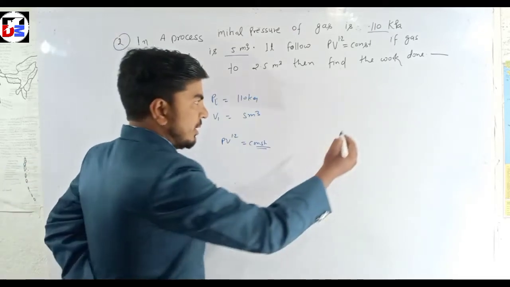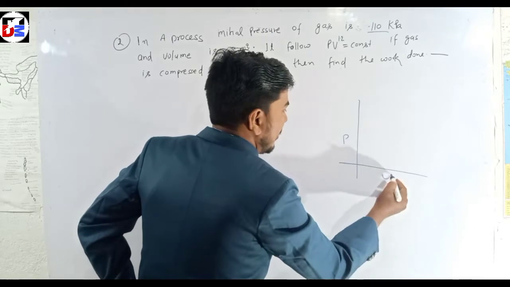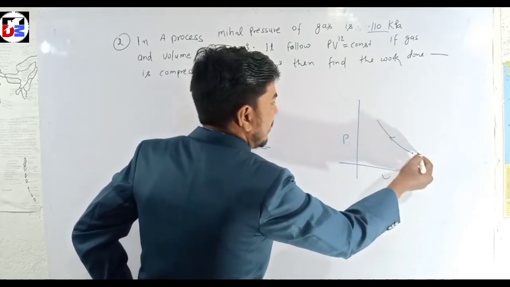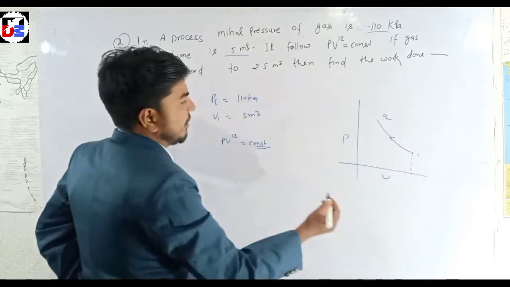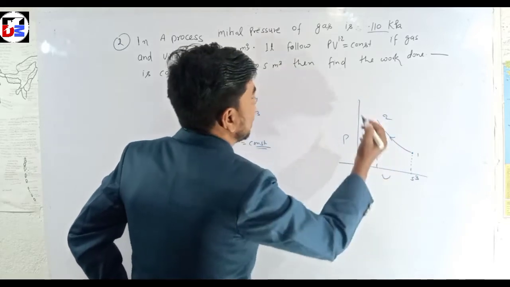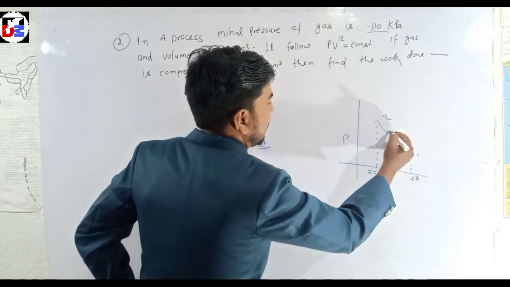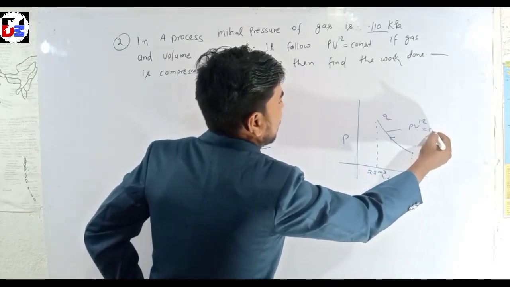That means this is the graph of the process. This is the PV graph, compressing from 1 to 2. At 1 the volume is 5 meter cube, and here the volume is 2.5 meter cube, and the process is PV to the power 1.2 equals constant.